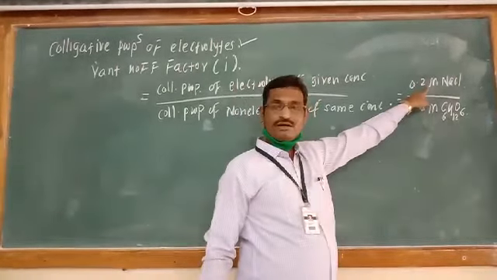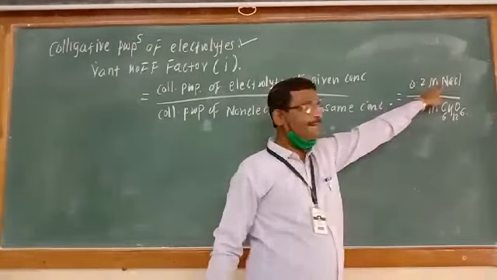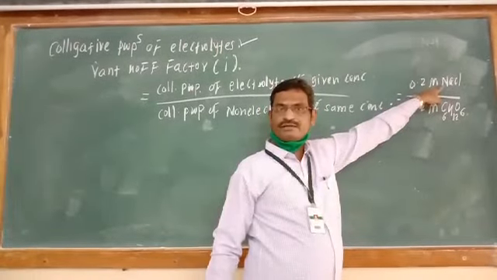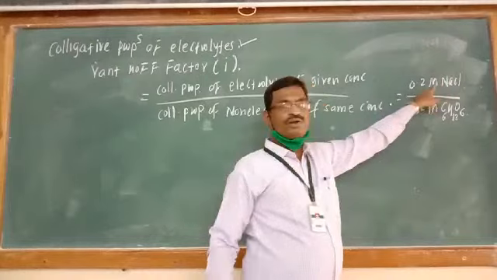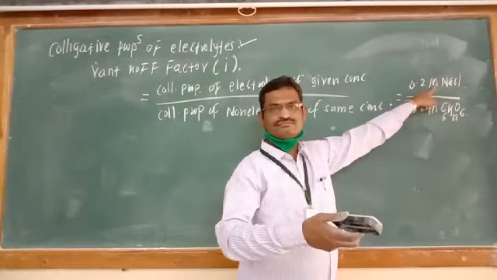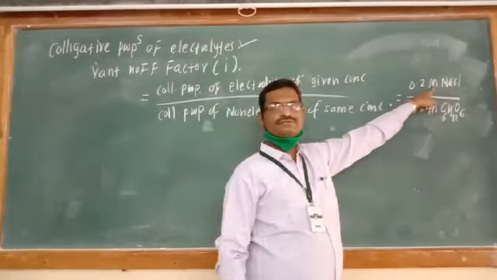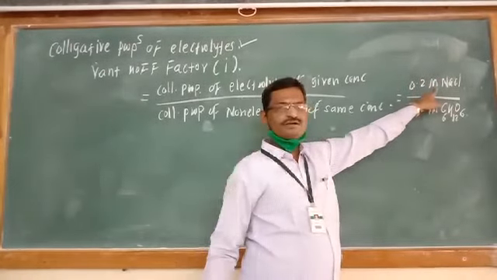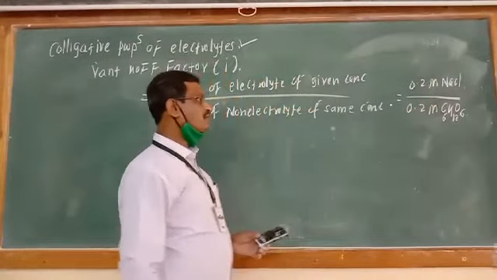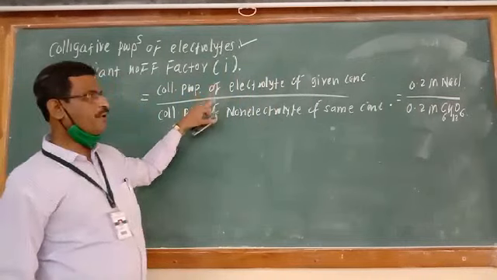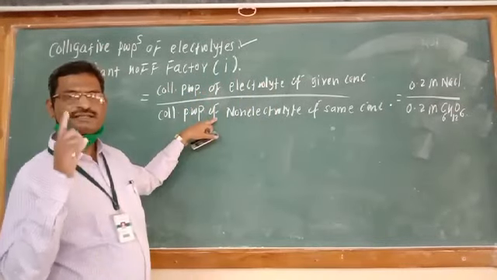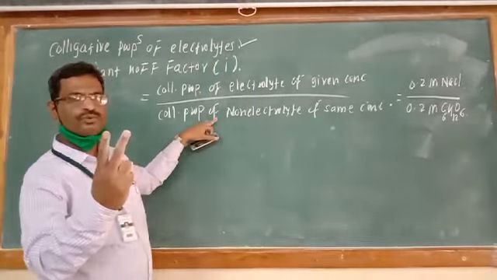But what about electrolyte? What happened here? Colligative property is double because it is giving 2 ions. So what is the Van 't Hoff factor in this case? 2 upon 1. It is equal to 2.